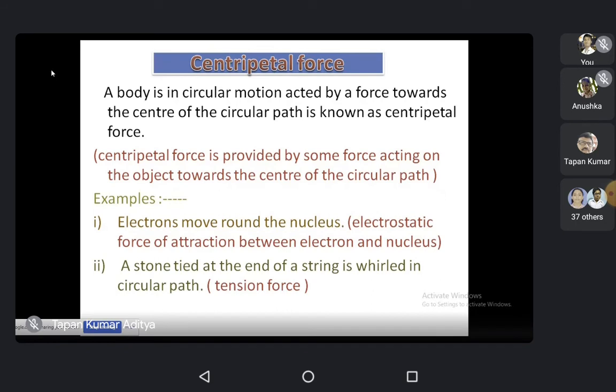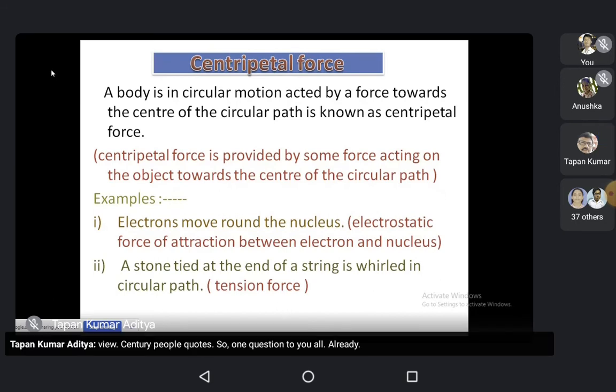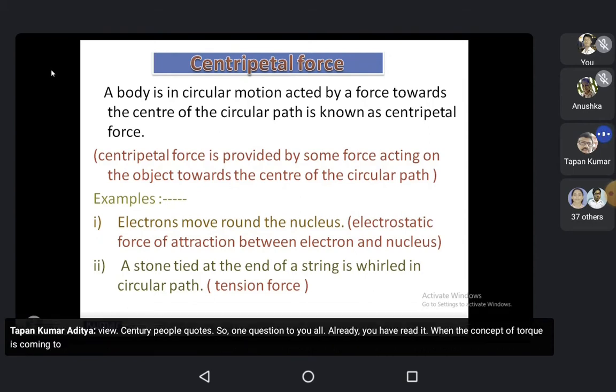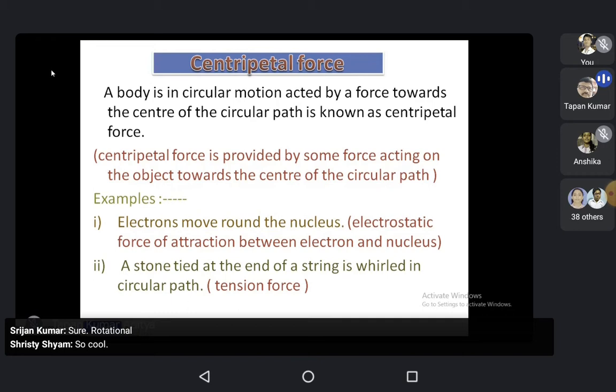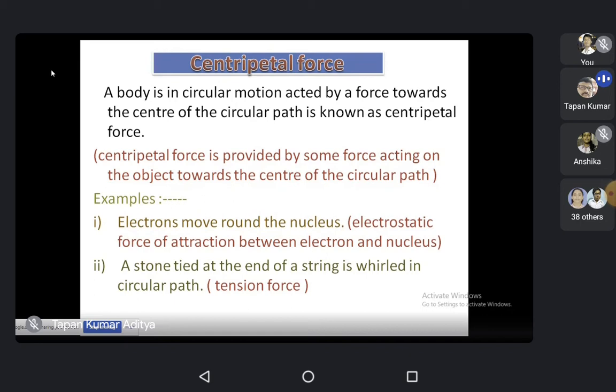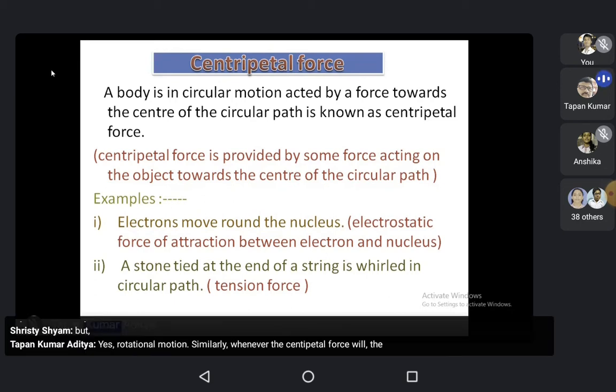One question to you all: when the concept of torque comes to our mind, at what kind of object is torque used? Rotational motion. Whenever centripetal force is used, the object must be in circular motion.